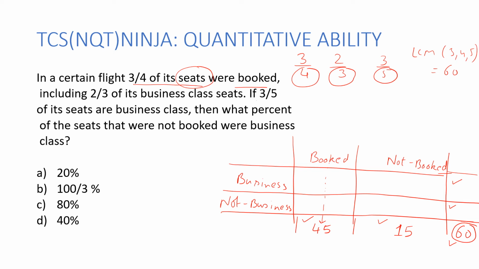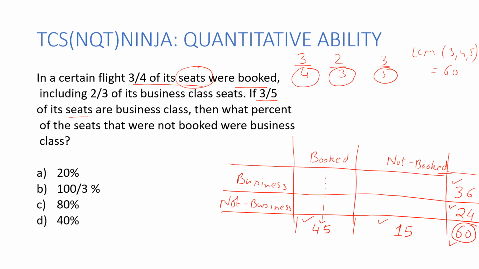So let me just mark it. 3 by 5 of the total seats are business class. So 3 by 5 of 60 would mean 36 are business class. So now I'm going to write 36 are business class. That would mean how many are not business class? That would be 60 minus 36. That is going to be 24.